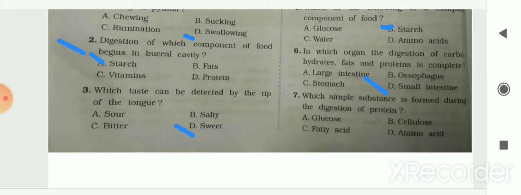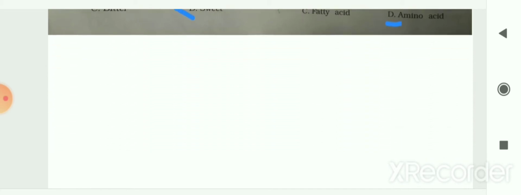The next question: which simple substance is formed during the digestion of protein? Glucose, cellulose, fatty acid or amino acid? So your answer is D, amino acid. Protein is converted into amino acid during the process of digestion. So amino acid is the simpler substance.